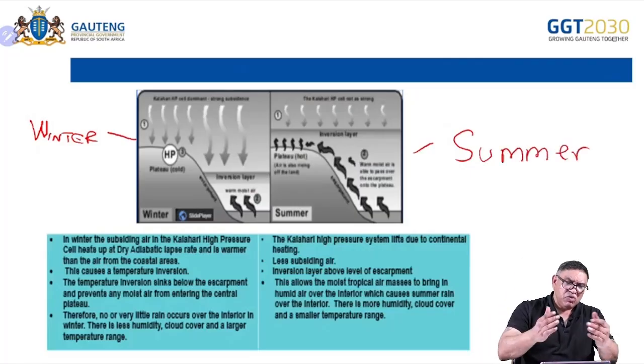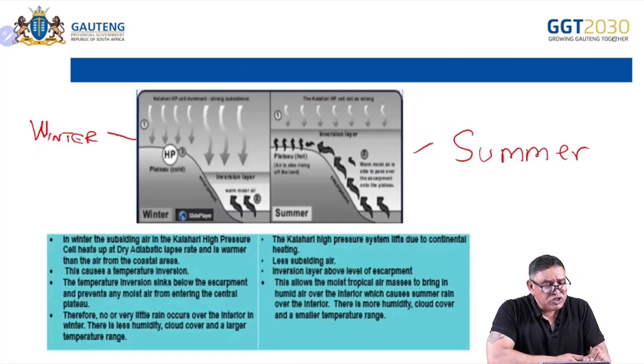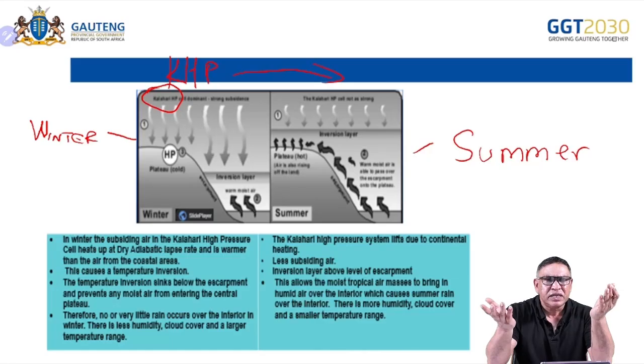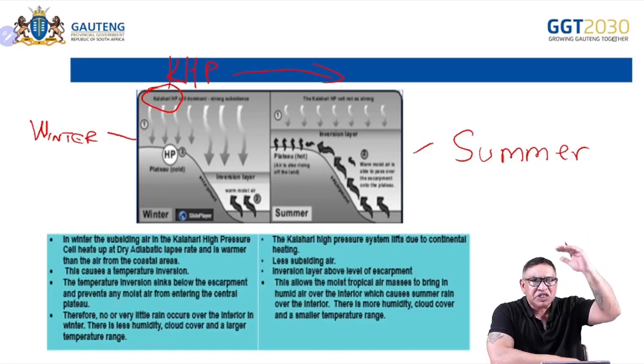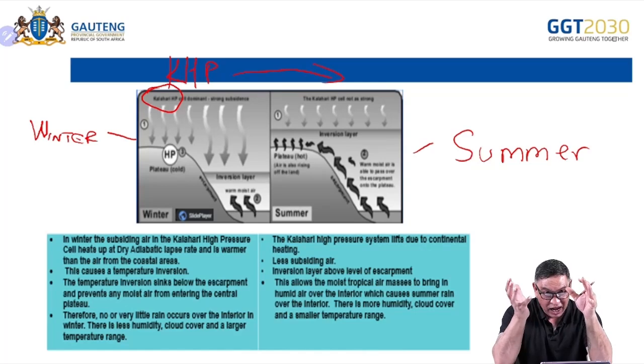Now, what will make this winter and make that summer? Of course, can you see this is the Kalahari high pressure system on both sides. In winter, we know it's colder. And what did we learn in the basics in climate? There's more subsiding air. So during winter, that Kalahari high is strong. It's big.